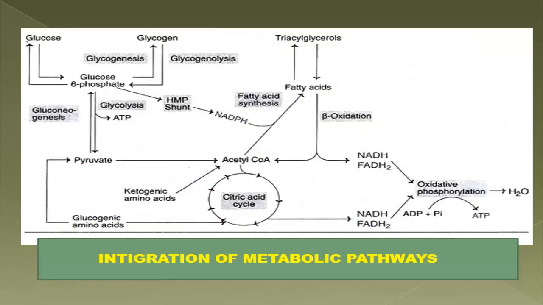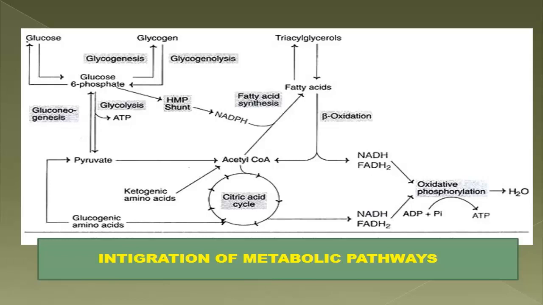This is the integration of metabolic pathways. Now you can see there are many pathways that are linked together with the TCA cycle, but the most important to remember are the links of all anabolic and catabolic pathways with the TCA cycle, that is the amphibolic role of the TCA cycle.